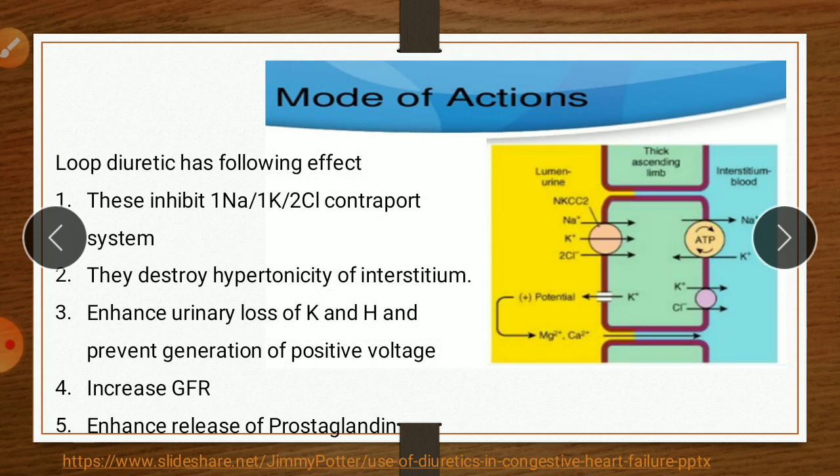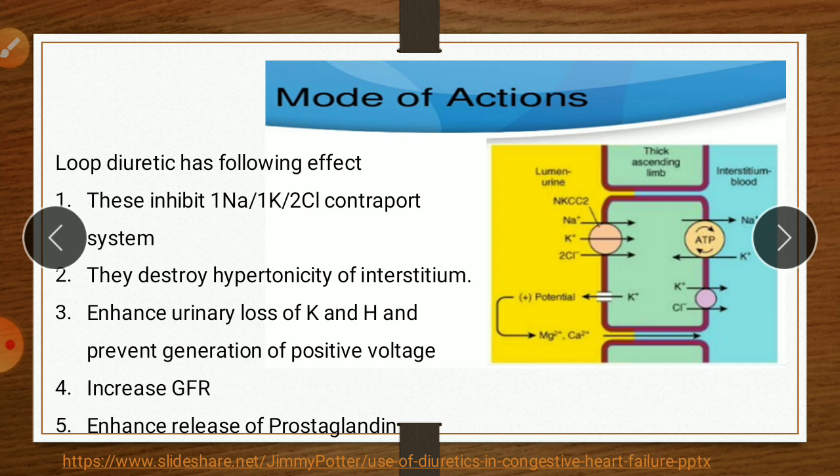Regarding the mechanism of action of these loop diuretics: as the name indicates, these drugs act on the loop, that is, the thick ascending loop. This drug acts on site 2, the thick ascending loop.